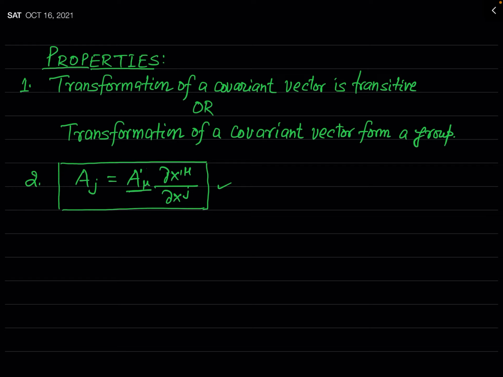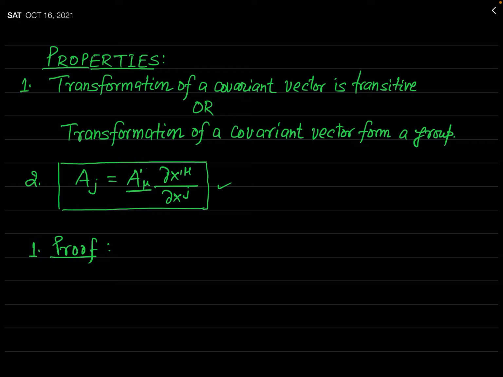Now we will explain, or you can say we will prove, these two properties of the covariant vector. So let us first take the proof or explanation of the first property, which says that the transformation of a covariant vector is transitive or it forms a group.